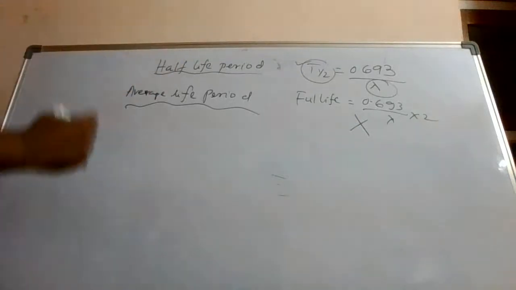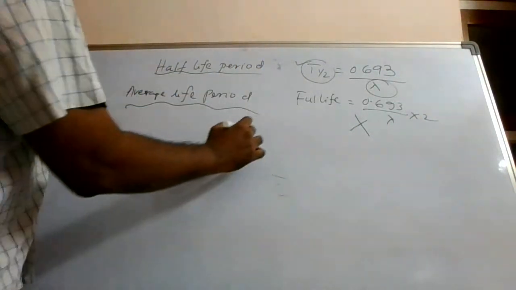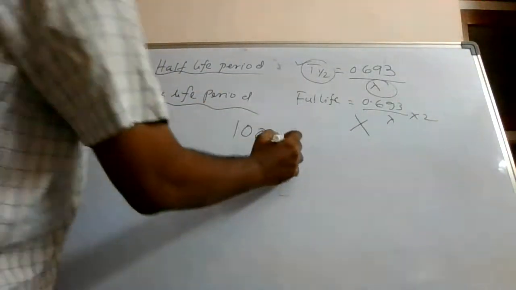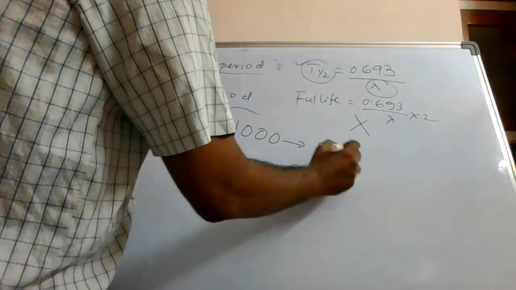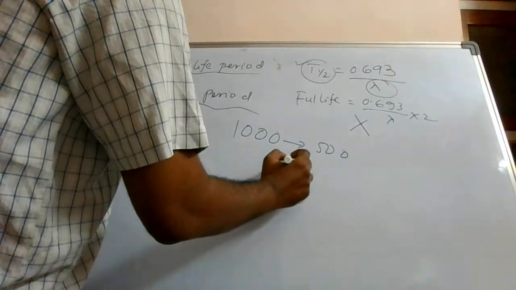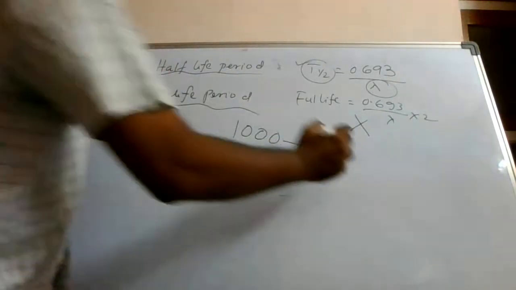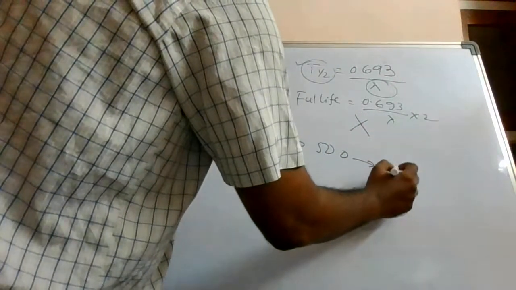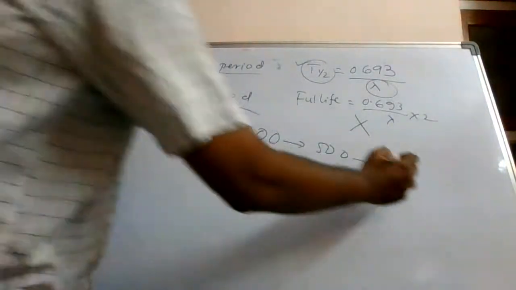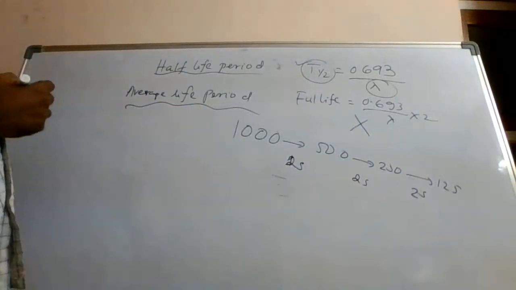Let us understand this with a simple example. Let us say originally 1000 nuclei were there. From 1000 to 500, let us say 2 seconds it took. That means 500 to 250 will also take 2 seconds. 250 to 125, it will take 2 seconds. Alright.